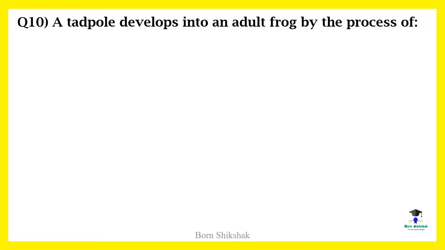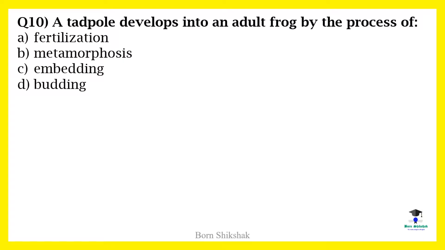Question 10. A tadpole develops into an adult frog by the process of A. Fertilization, B. Metamorphosis, C. Embedding, D. Budding. The correct option is B. Metamorphosis.